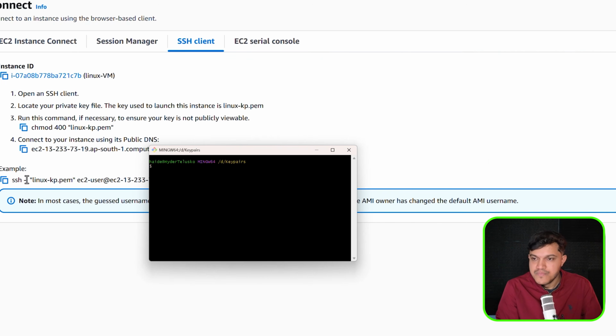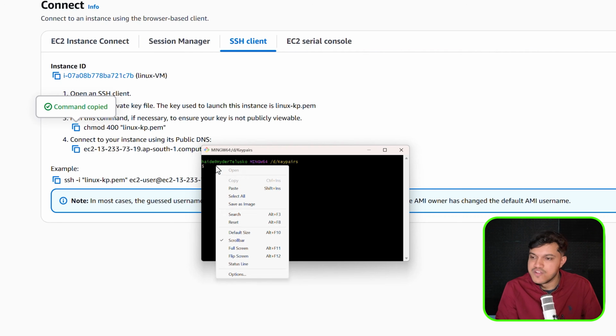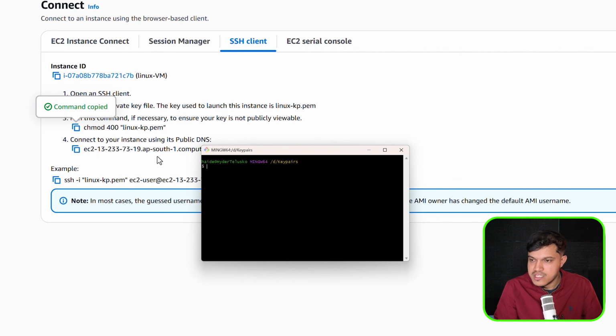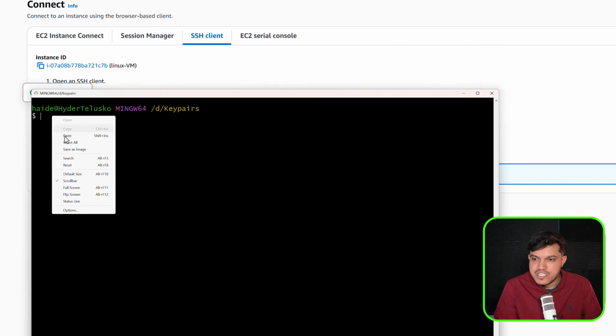I would like to open Git Bash here, and if you open it, you'll have the Git Bash terminal in front of you, okay? And now I have to first give the permission. I would like to give this chmod. What exactly chmod is, you'll understand eventually in this particular series. I would like to just give this permission first. Let me just copy this. Let me just paste it here.